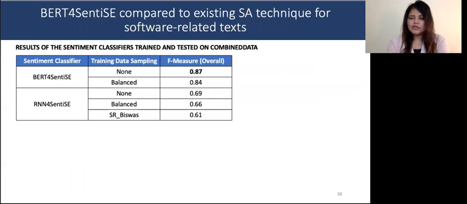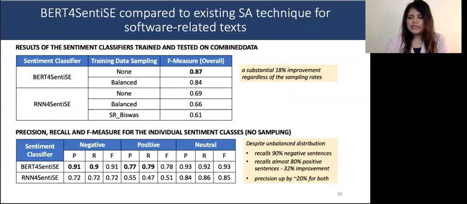So how does BERT for SentiSE compare to the existing technique? As we can see, BERT for SentiSE achieves an overall F measure of 0.87, a substantial 18% improvement over RNN for SentiSE for both unsampled and balanced distribution of training data. Previously, most sentiment analysis tools struggled to classify negative and positive sentences correctly. This is the breakdown of the scores for the individual sentiment classes.